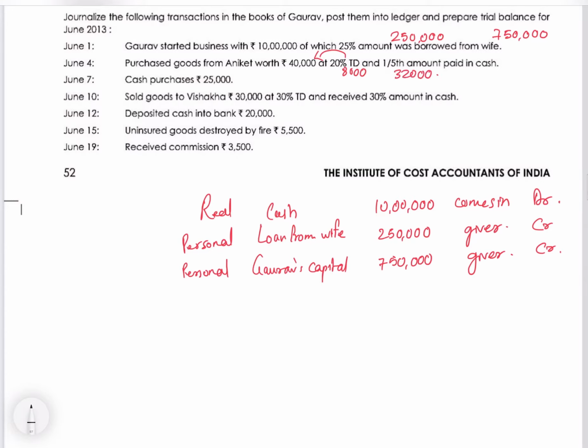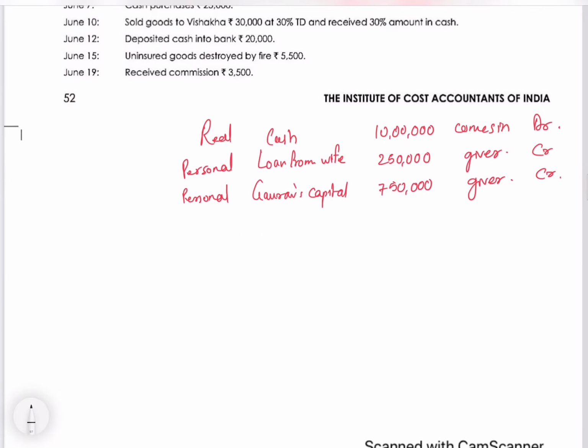Trade discount is the bulk discount they are giving, so the prices are slashed to that extent. Trade discounts are never entered in the books of accounts. You will never find a journal entry related to trade discount. So directly we will book the purchases at 32,000.